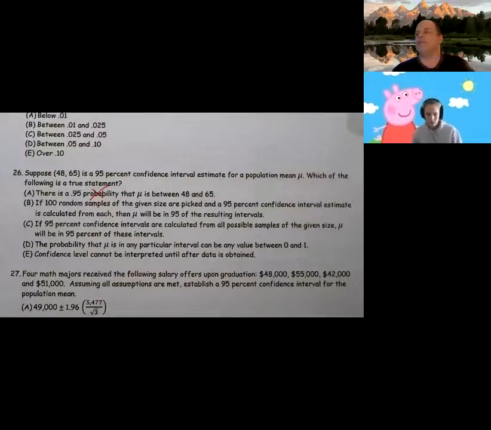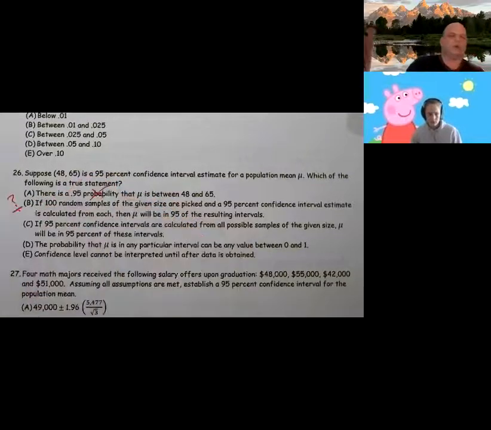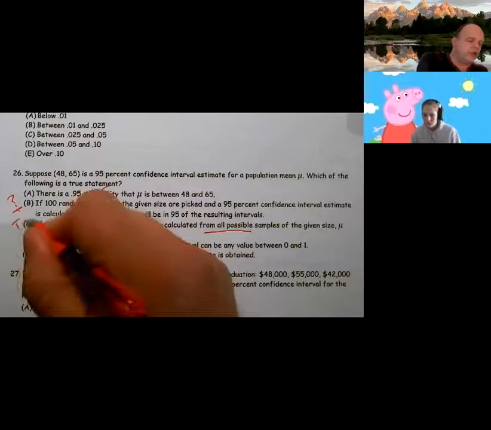Can't be right. If 100 random samples of the given size are picked and a 95% confidence interval is calculated from each, the mean will be in 95% of the resulting intervals. That's not bad. That's possible. We'll come back to it in a moment. If 95% intervals are calculated from all possible samples, mu will be in 95% of these. This is true. This is the best answer.